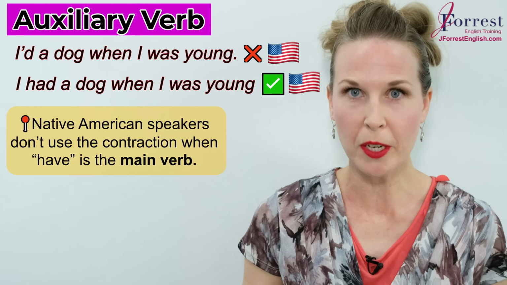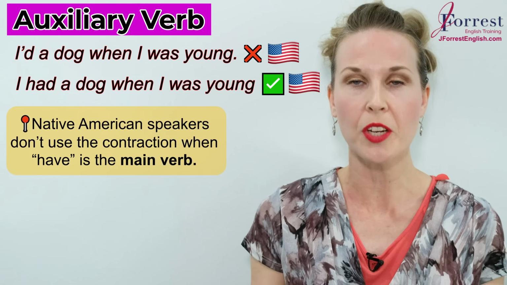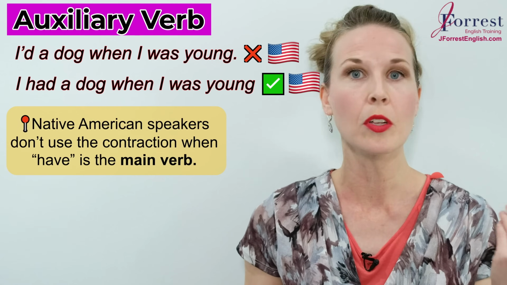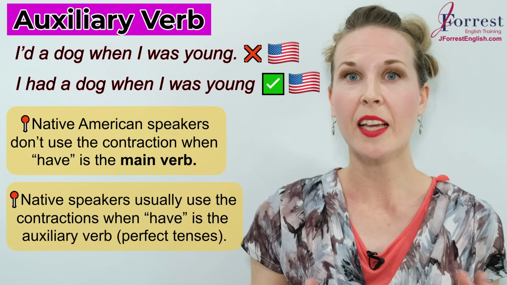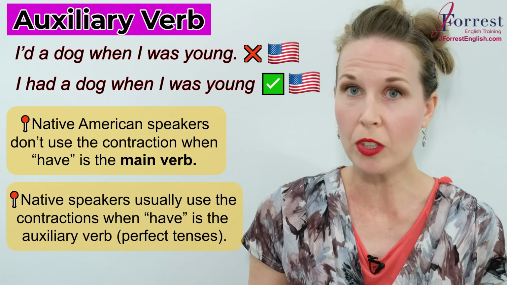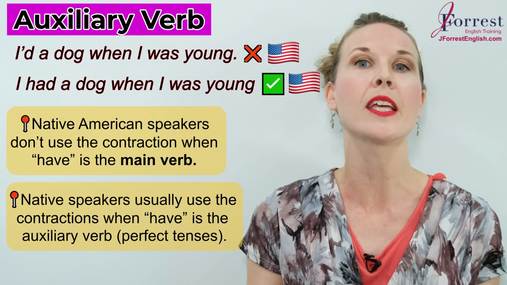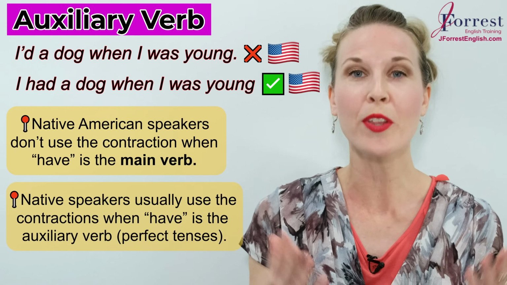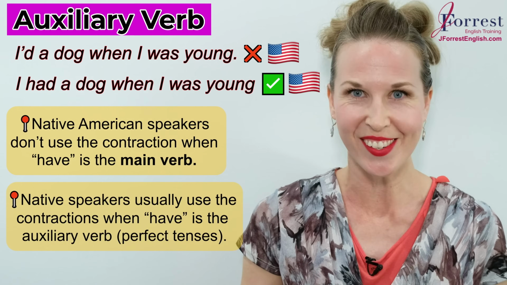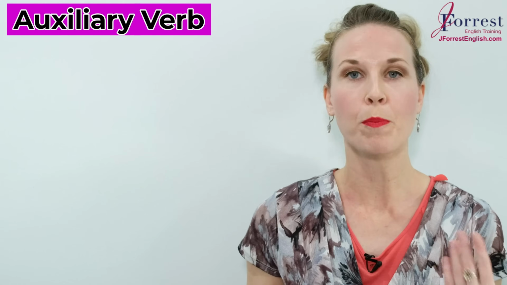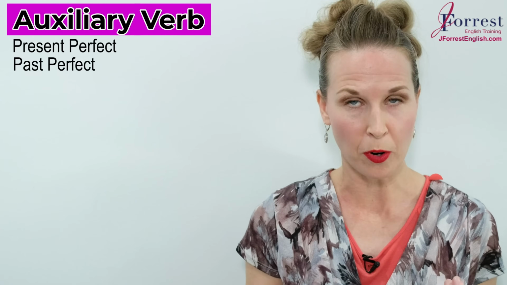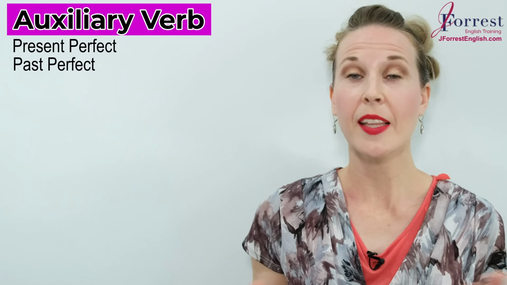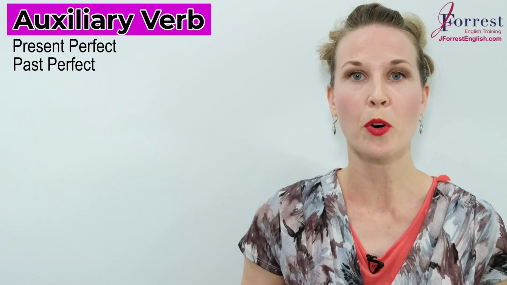Remember, American speakers don't form a contraction when have is the main verb, whether it's the present simple or past simple. But native speakers usually form a contraction when have is the auxiliary verb. And have is the auxiliary verb with all the perfect tenses. You already know the present perfect and the past perfect. These are the two most common ones. Let's quickly review the other perfect tenses.